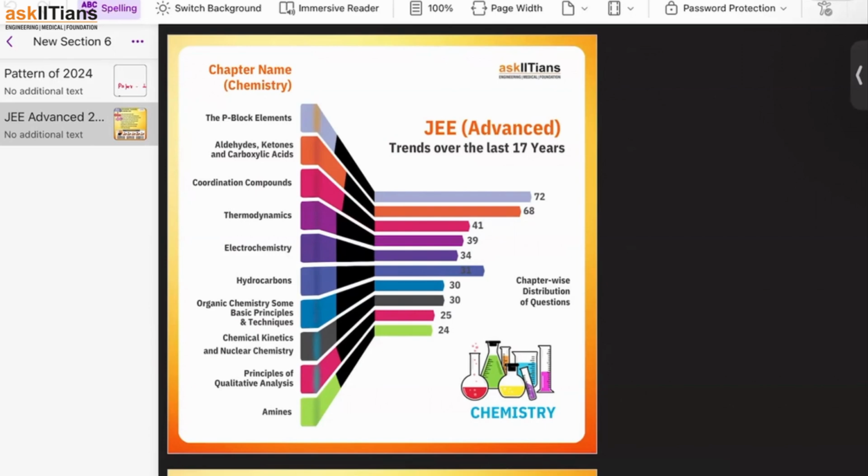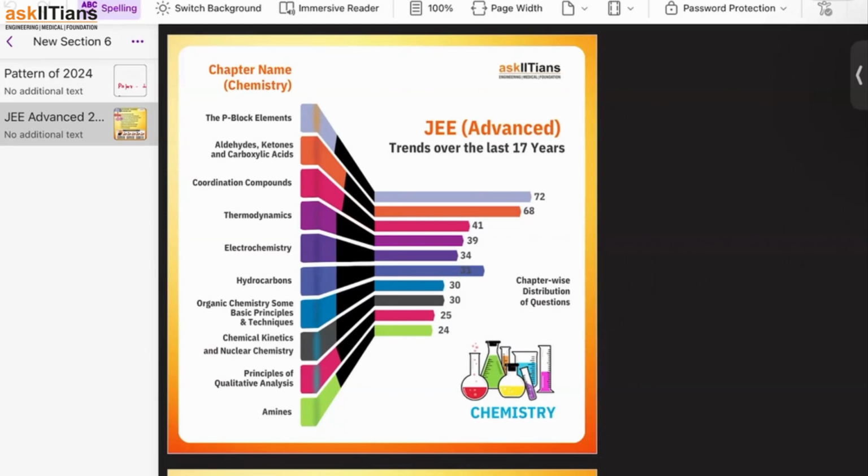72 questions have been asked from P block element. सबसे ज़्यादा weightage है P block element का, think about it. और सबसे ज़्यादा ignored chapter है P block element. P block element is a chapter जहाँ पे when I was studying, I am pretty sure this is what happened with me, that the teacher has given me a handout. You just read from this handout and you can do the chapter. Now understand, this handout chapter which has been not given any importance is the most important chapter for JEE Advanced.